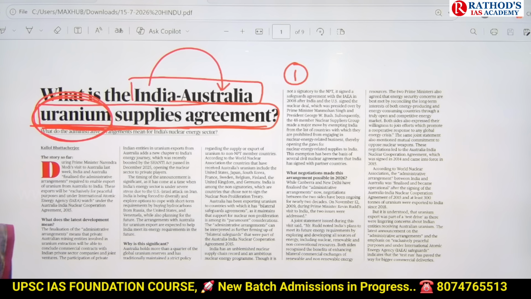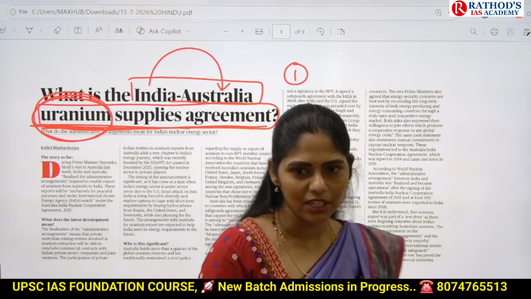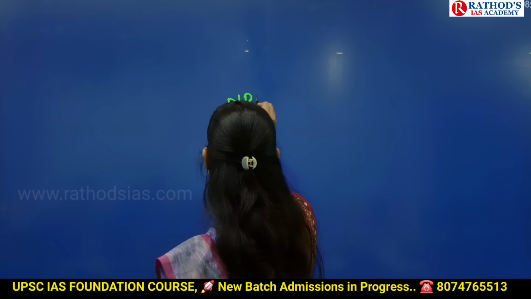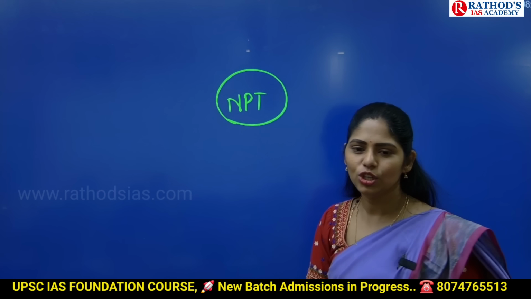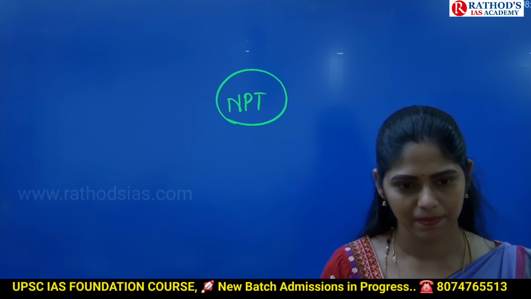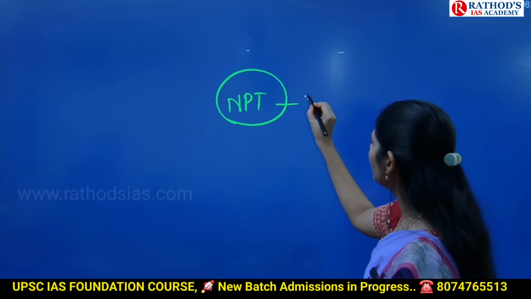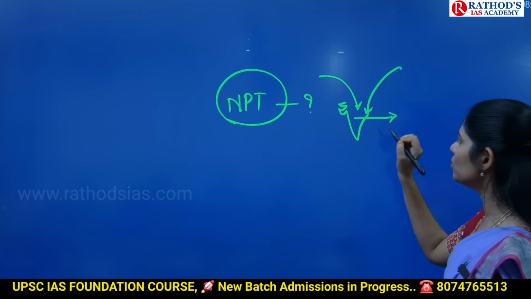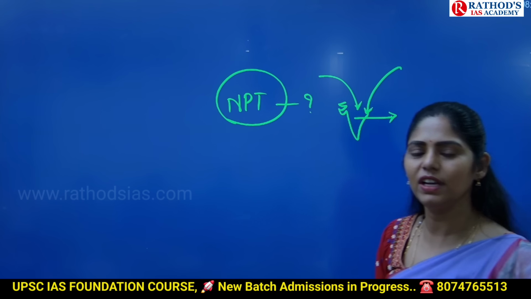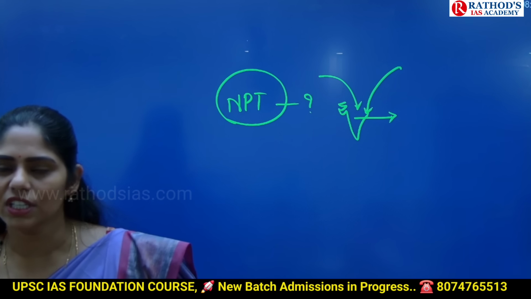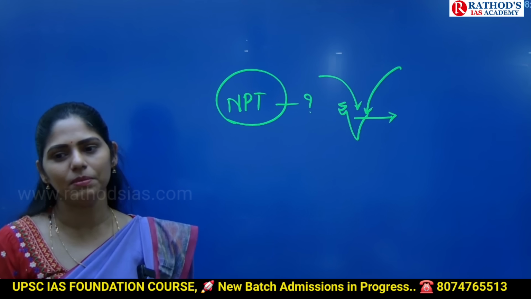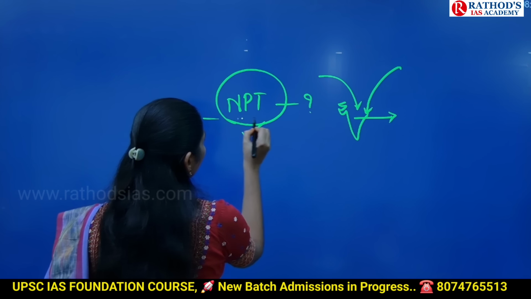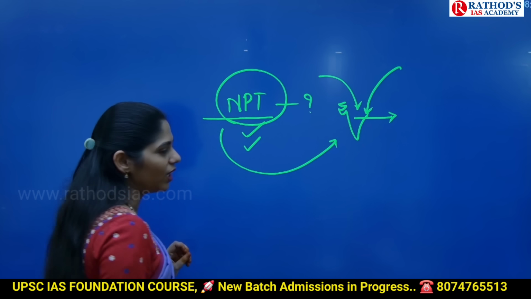So, if any country has to get uranium from another country, that country has to be part of the NPT. What is the full form of NPT? Nuclear Non-Proliferation Treaty. What does this treaty talk about? If any country is getting uranium from any other country, it has to use that uranium for civilian purposes. And next, they should not use this uranium for making nuclear bombs. Only the countries which signed this NPT are eligible to get this uranium.